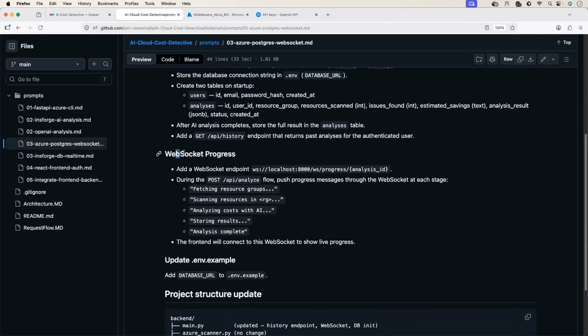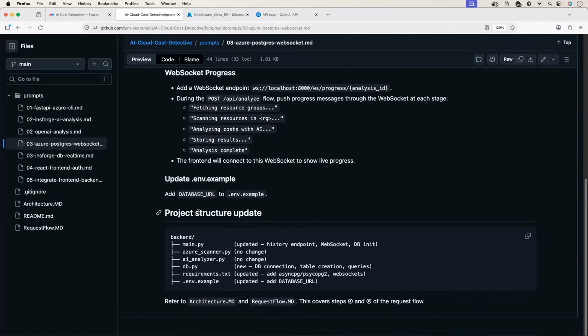And also I'm explaining real-time progress. I'm telling the AI, I should see something like this. When the user runs my cloud cost detective, they should see the current status. For example, fetching resource group, scanning resources, analyzing cost, storing results. If it is going to take 2 minutes, the user is engaged in the meanwhile, and the user knows that my agent application is not stuck. I also provided an example .env.example and finally referred to architecture.md and request flow.md.